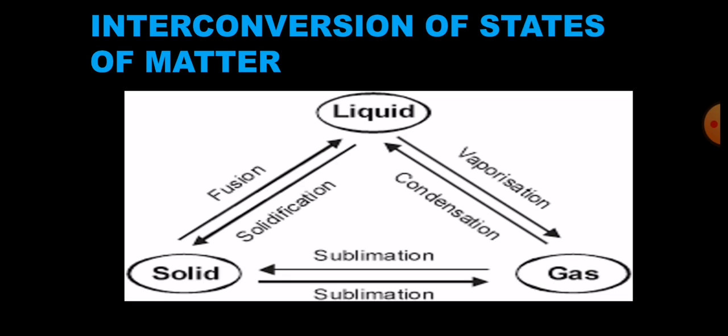Next is interconversion of states of matter. We have studied it in the earlier classes. In this class, we will study the terms used in it. The terms used in this process are fusion, solidification, vaporization, condensation, and sublimation. So one by one we will study them.